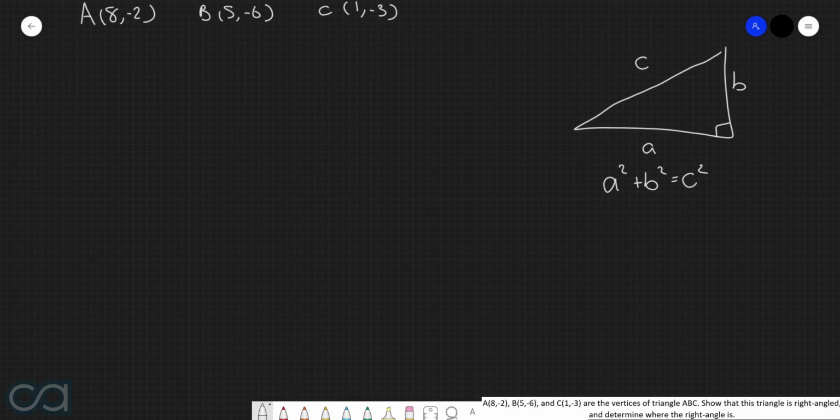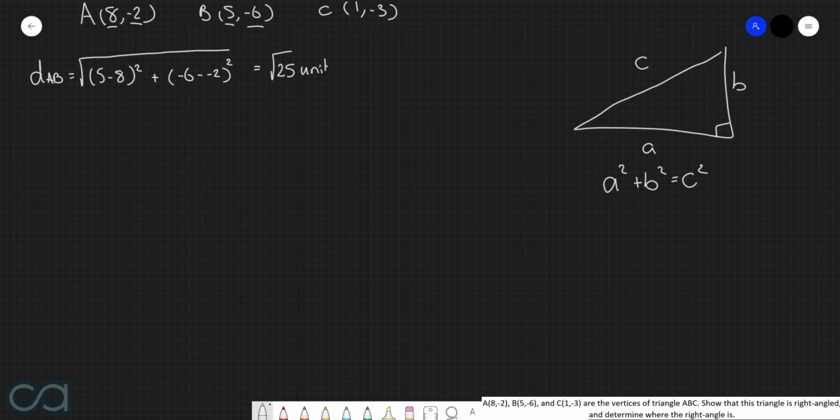So the first thing that we're going to need to do here is actually find out the 3 side lengths of triangle ABC, or in other words, we need to find out the distances between each 3 of these points. So let's start off with the distance between point A and point B, which will be equal to the square root of the difference in the x-coordinates, which are 5 and 8. We will square this, then we will add the difference of the y-coordinates, so -6 and -2, and we'll square this here as well. Calculating this, and we get root 25 units.